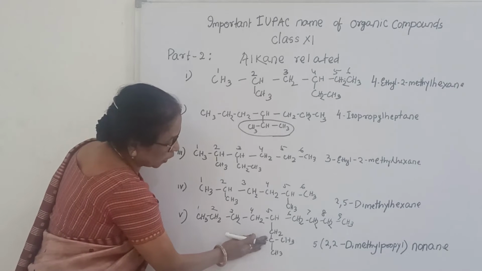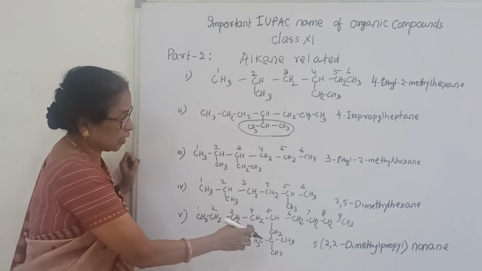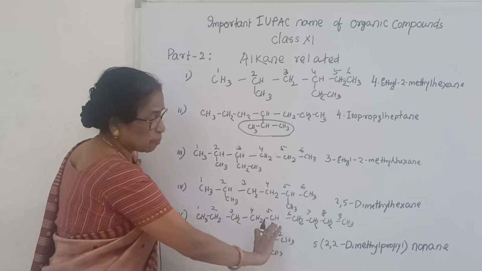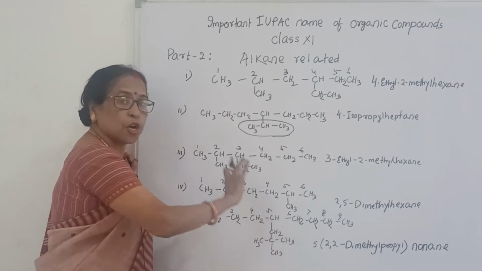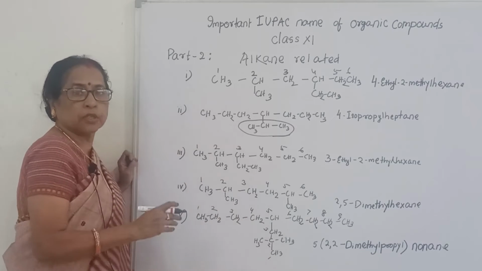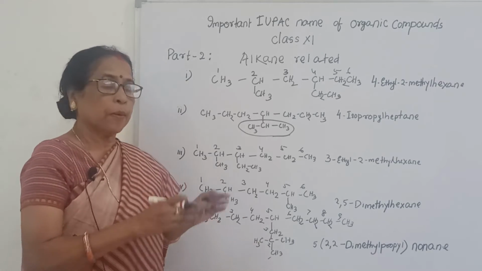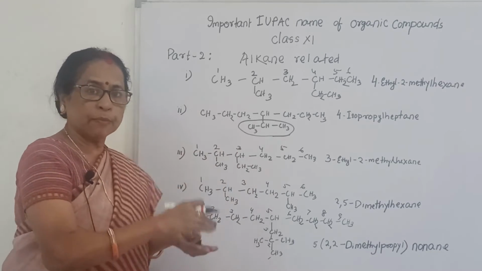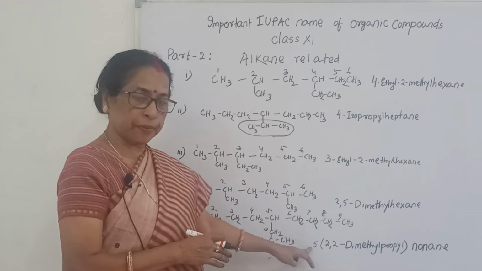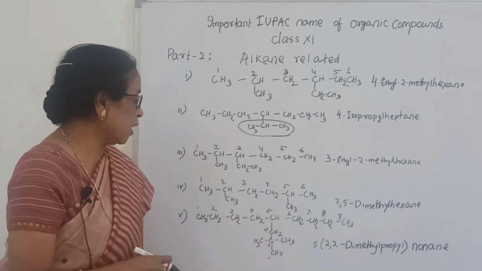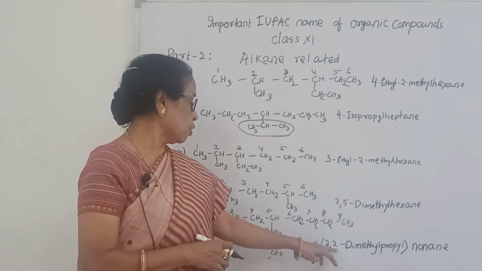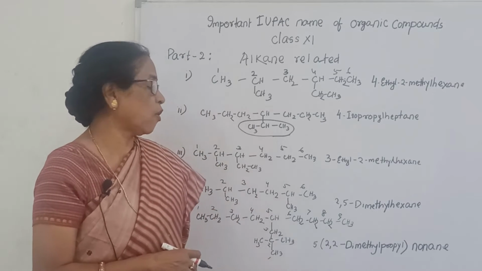Carefully you see, suppose you forget this one and this one and think here instead of it is H, instead of this it is H. Then what is the structure here? That is the main substituent, propyl. Here the substituent is propyl. In propyl, 1, 2, 3. In 2 position there are 2 methyl groups. Again, 5th position there is a substituent propyl. In propyl 2 position there are 2 methyl groups. So write first 5th position, and in bracket you see what is present. What is the substituent here? 5th position 2,2 dimethyl propyl nonane.